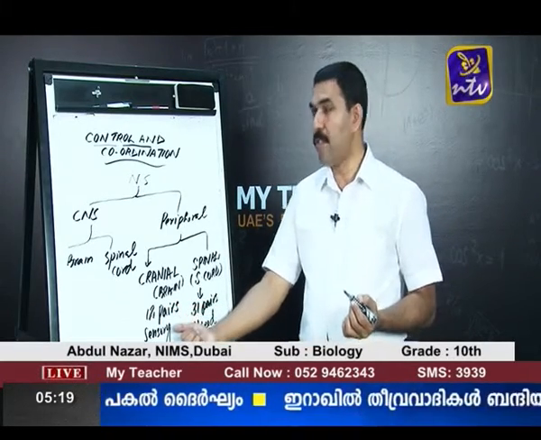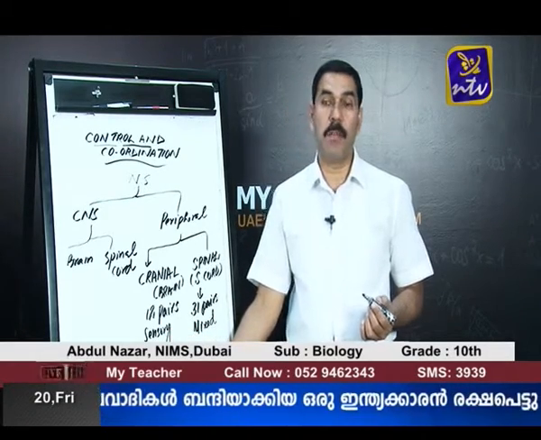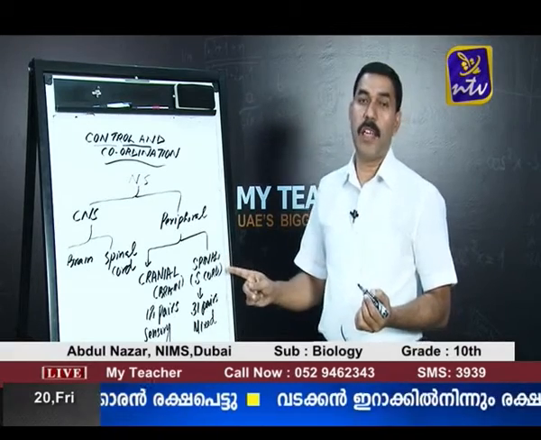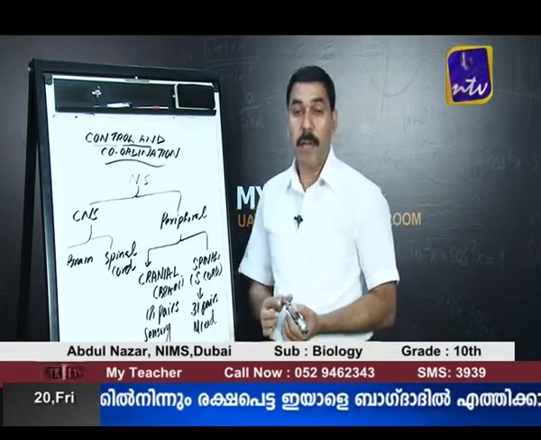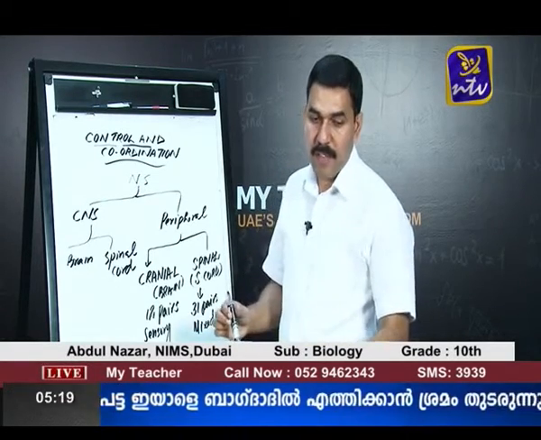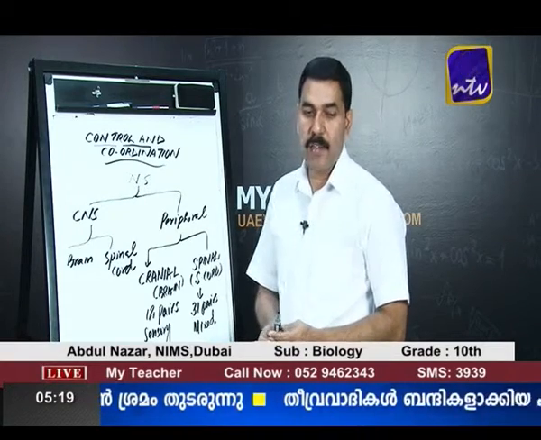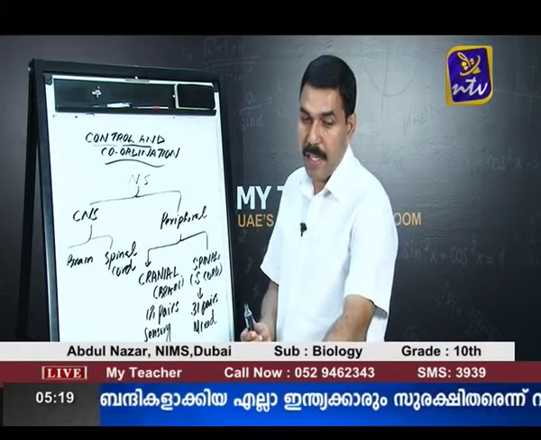Out of these 12 pairs of cranial nerves, some are sensory, some are motor, and some are mixed. Then there are 31 pairs of nerves originating from the spinal cord, and these 31 pairs are all mixed. You can see on the screen the nerves originating from the brain are called cranial nerves, and the nerves originating from the spinal cord are called spinal nerves.